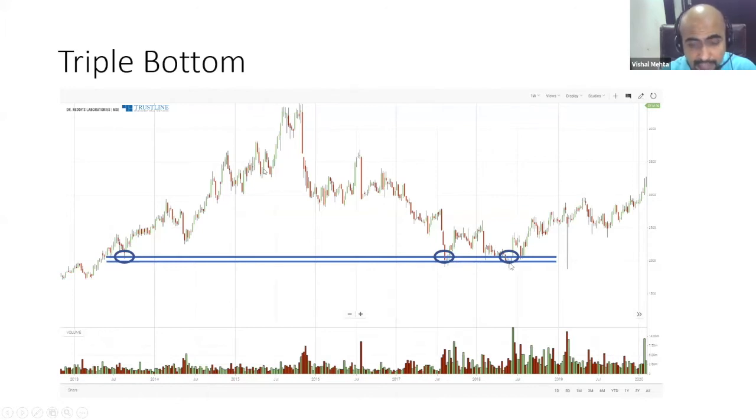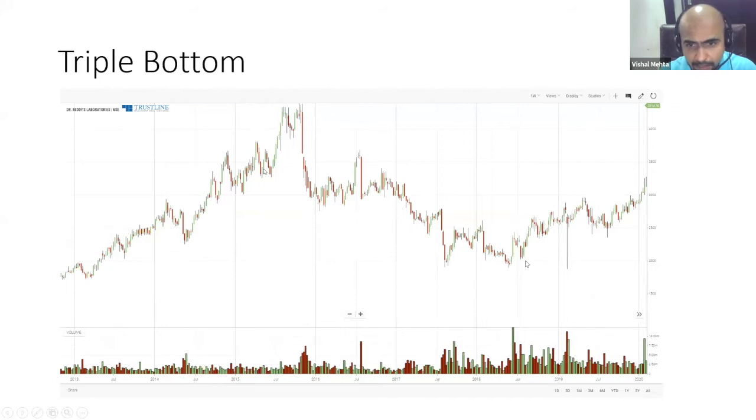And guys, remember this, okay? At this point of time, your stop loss would have got triggered also. If you would have put a stop loss just below this line or this support line, your stop loss would have got triggered. But what happened to the prices again? There was a green candle at the support zone.